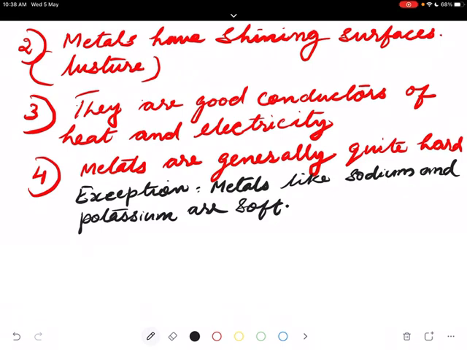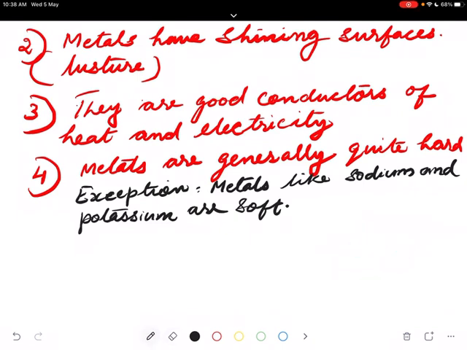You can cut one piece of metallic sodium into two parts with a knife. So metals like sodium and potassium are very soft.